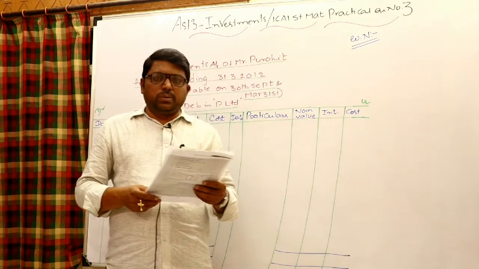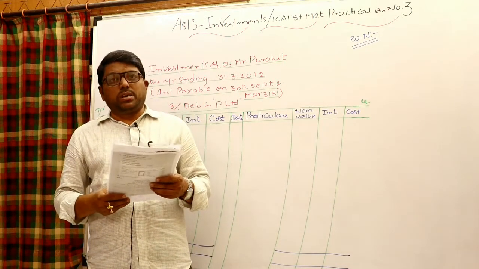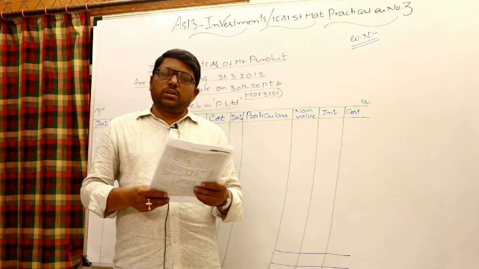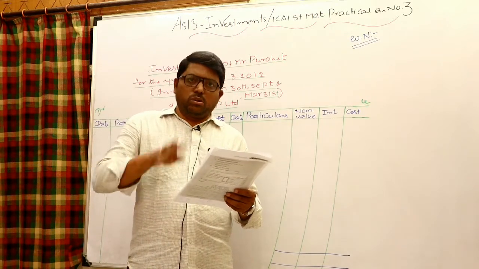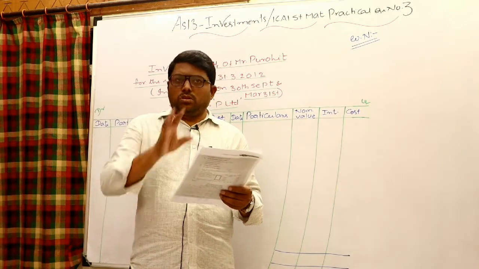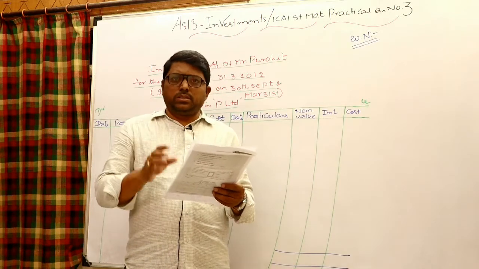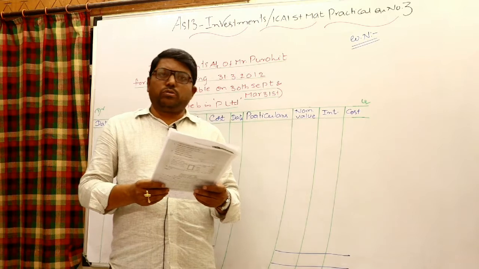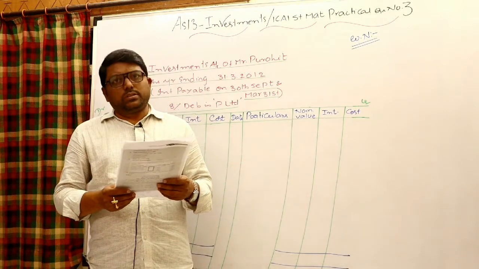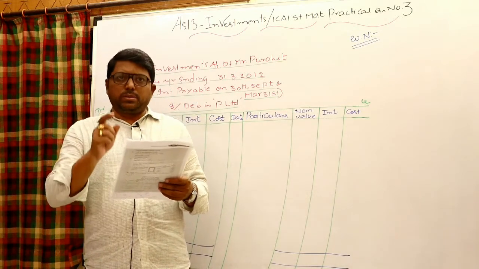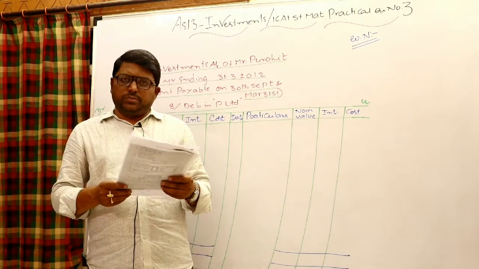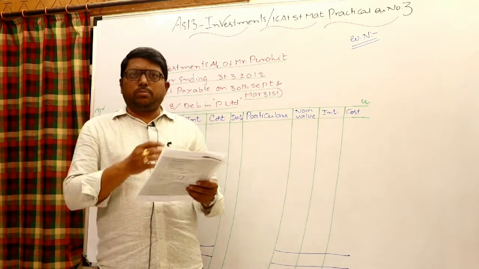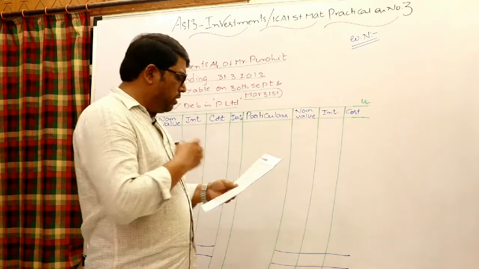In this particular problem, the company offering interest follows the financial year, and you are also following the financial year. You maintain the books from April to March, and that company also follows the financial year, so it offers interest every September 30 and March 31st. These are the basic points we need to discuss while solving the sum.